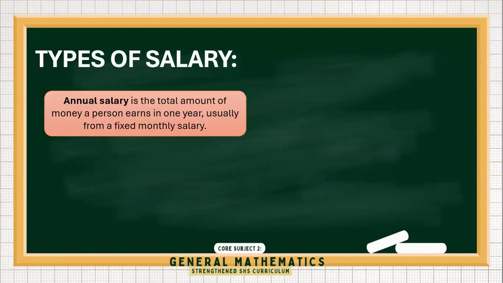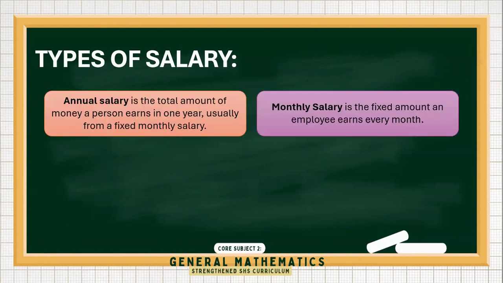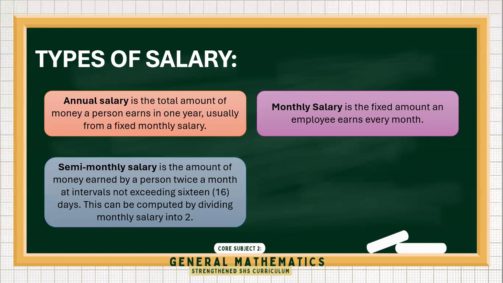We have the annual salary, which means one year; the monthly salary, which is the fixed amount every month; and the semi-monthly, which sometimes is what we call quincena and katapusan. In other companies, they get their semi-monthly salary on the 10th and the 25th day of the month.